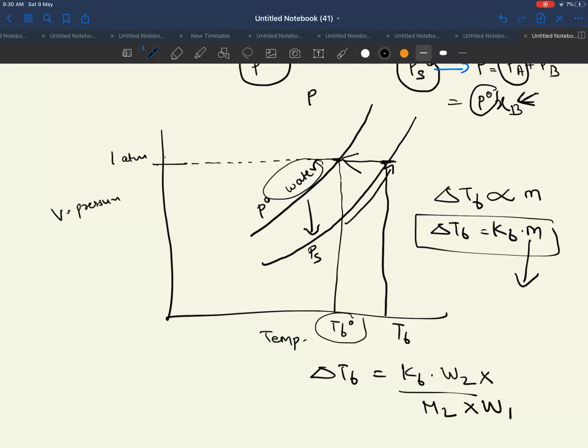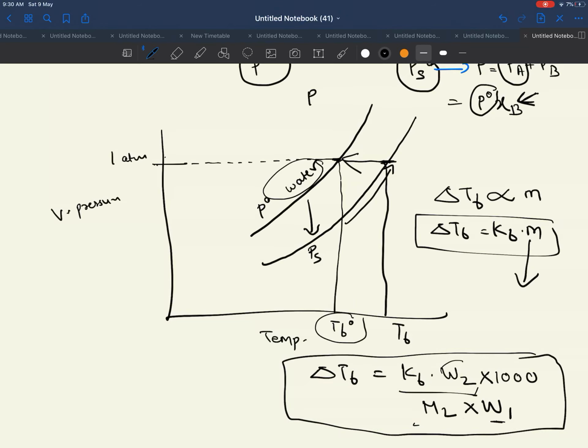If the mass of the solvent is given in grams, we need to convert it into kilograms, so that it becomes equal to the number of moles of solute present in 1 kg of solvent. So this is the expression for elevation in boiling point. Here, this particular constant KB is called the ebullioscopic constant or molal elevation constant.